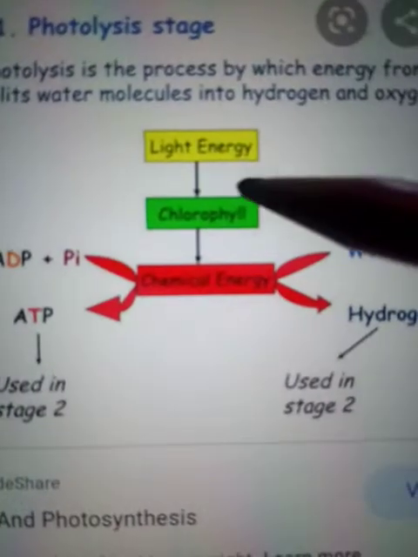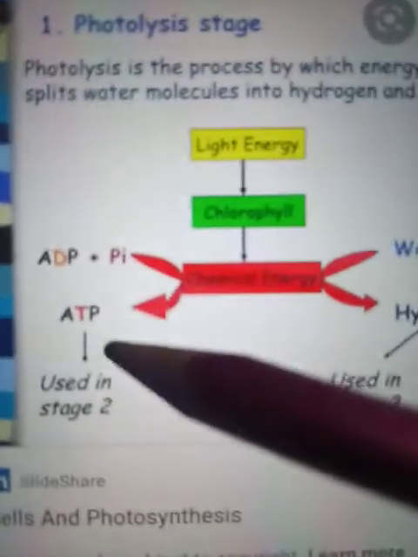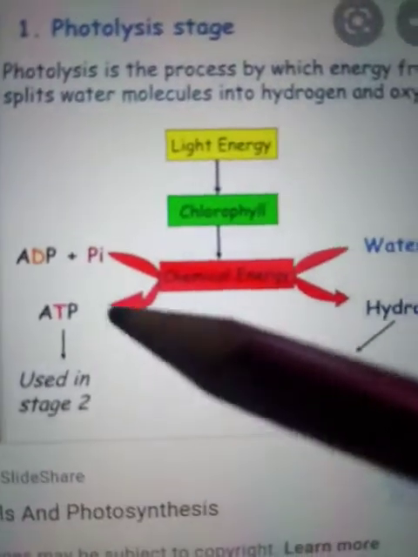You can see light energy is taken up by the chlorophyll and it causes a chemical reaction, and two things are formed in stage 2.